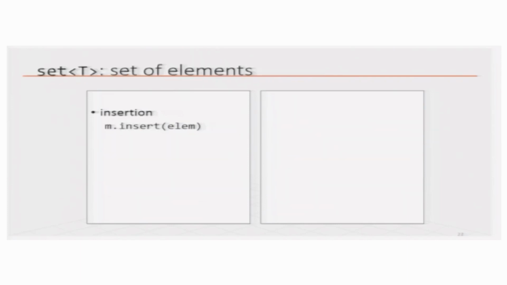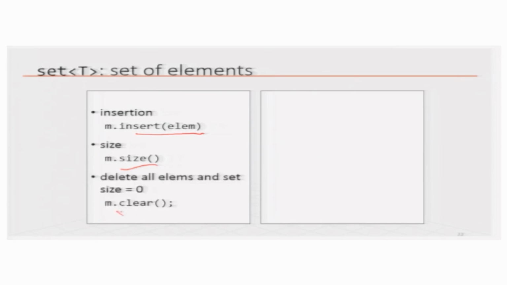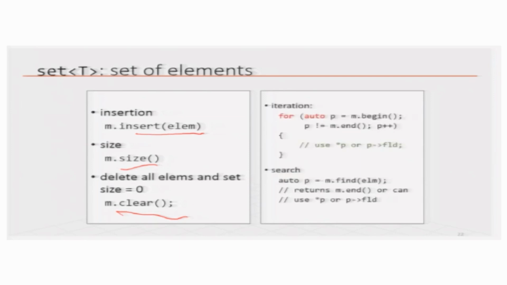And also we have a set data structure, or a C++ template. A set, as you know, is a set of elements. If you want to represent it in a data structure, you have to have a way to insert an element, and know the size, that is how many elements there are in the set. You can reset the set so it does not have anything anymore, you can iterate over the set to go from one element to the next, and you can also search in the set. So, that is the set data structure.